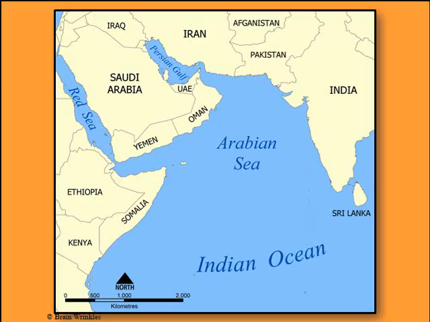You can see here the Arabian Sea and the Indian Ocean, the bigger body of water. Arabian Sea is part of that. And then it's framed, like it said just a second ago, by India on the east, Pakistan and Iran up north, and then the Arabian Peninsula with Saudi Arabia, Oman, Yemen, UAE, all those countries around it. Africa is to the very west, but you're getting out of what you would call the Arabian Sea at that point.